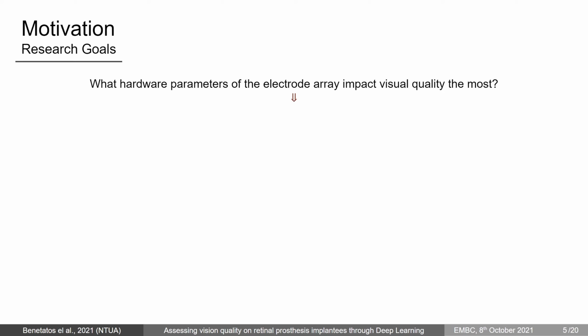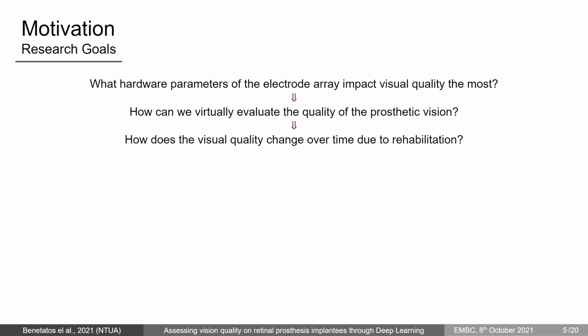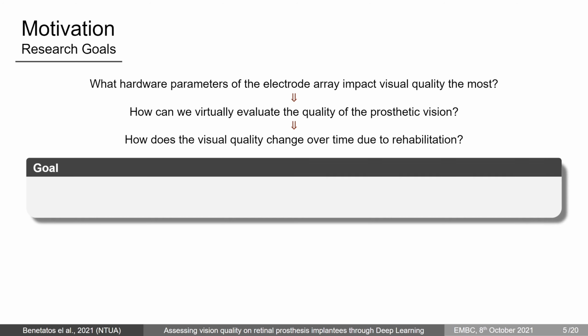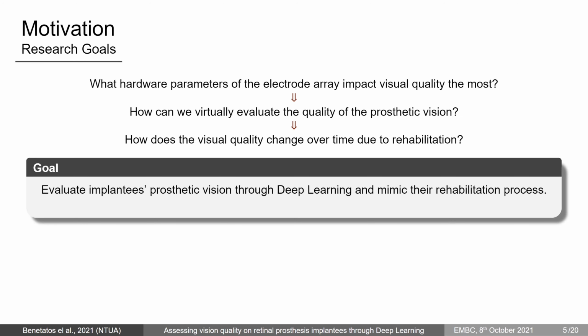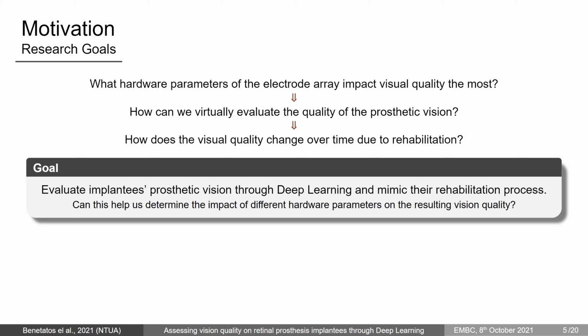In order to do this, we needed to virtually evaluate the quality of the prosthetic vision from an implant, and as a bonus, we wanted to study how this visual quality changes over time due to rehabilitation. Hence, our goal is to evaluate implantees' prosthetic vision with the help of deep learning and to computationally simulate the rehabilitation process. Through this, we can eventually evaluate the resulting vision quality of retinal implants.